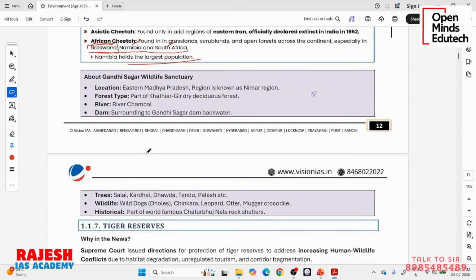Another region being considered for introduction of cheetahs is the Gandhi Sagar Wildlife Sanctuary. It is in eastern Madhya Pradesh. I'm not sure about the location, so please double confirm it. It is part of the Kathiargir Dry Deciduous Forest. The river passing through is the River Chambal. The dam surrounding this is the Gandhi Sagar Dam backwater.